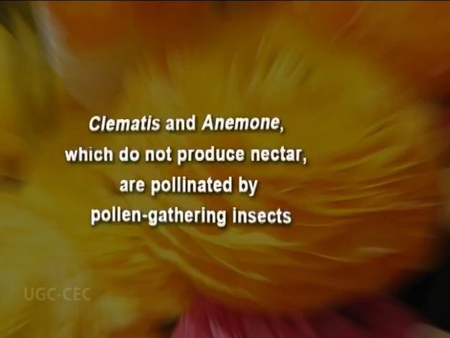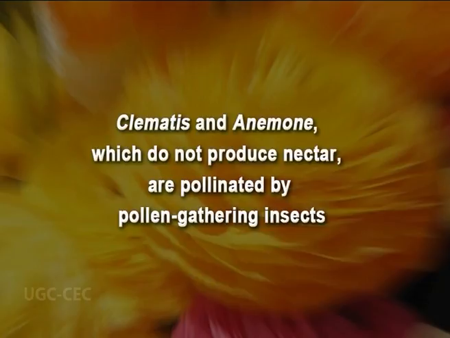There are 2 more genera, one is Clematis and another is Anemone, which do not produce nectar. That's why they are pollinated by pollen gathering insects. That means these insects are not feeding on nectar, but they feed on pollen. And in that chance, they pollinate the flowers of Clematis and Anemone.